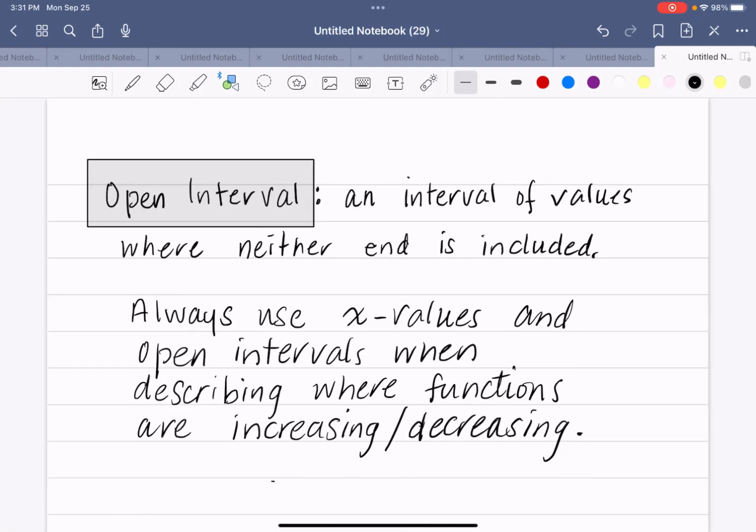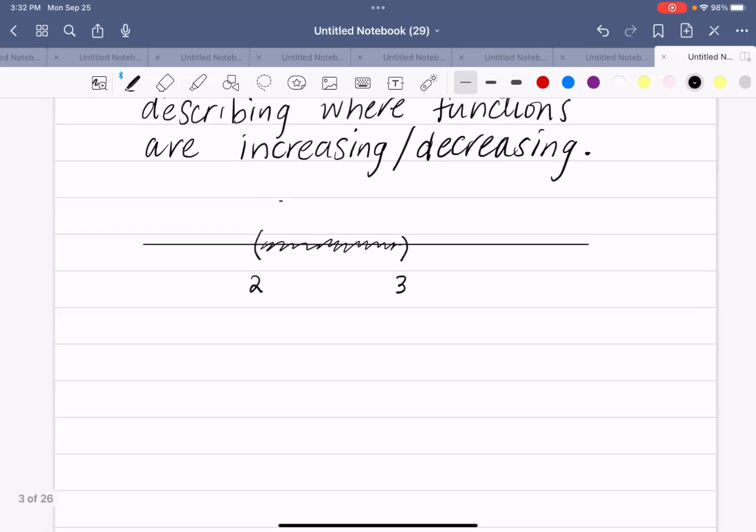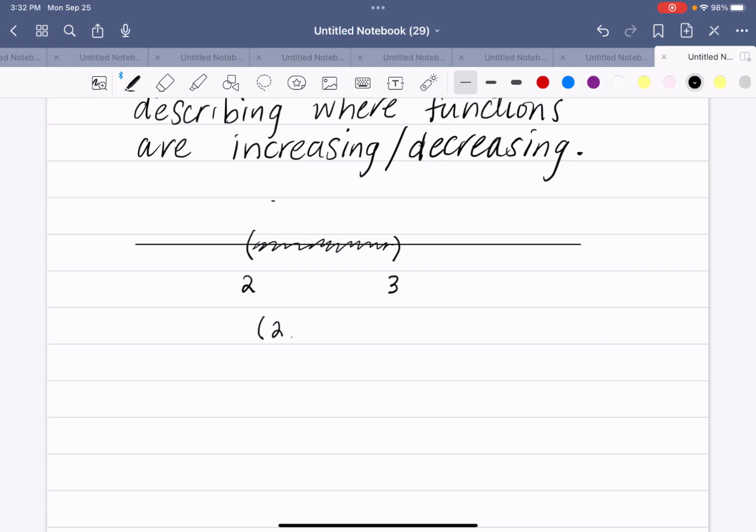First, let's define open interval. An open interval is an interval of values where neither end is included. Always use x values and open intervals when describing where functions are increasing or decreasing. By open interval, on a simple number line, we mean the points in between certain values, not including the endpoints. So it's the values in between. Both ends are not included, and it would be written (2, 3) with parentheses on each end.